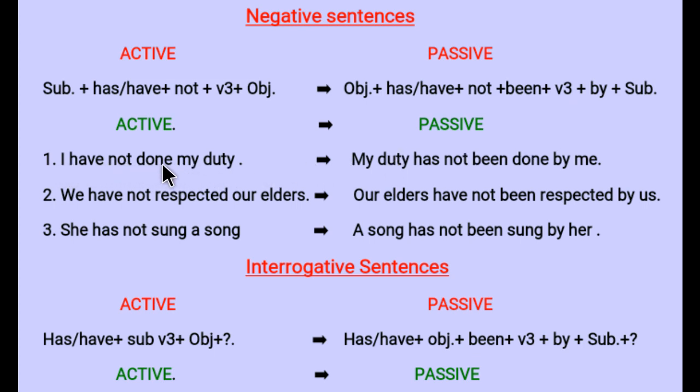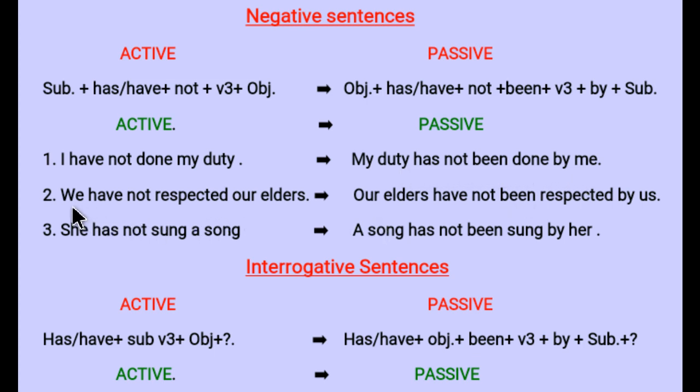Done is verb's third form. It is already verb's third form, so we will write it as it is, done. Then, beta, we will add by preposition. We write it as it is. Then your subject. And what was your subject, beta? It was I. So I will be converted into me. My duty hasn't been done by me.